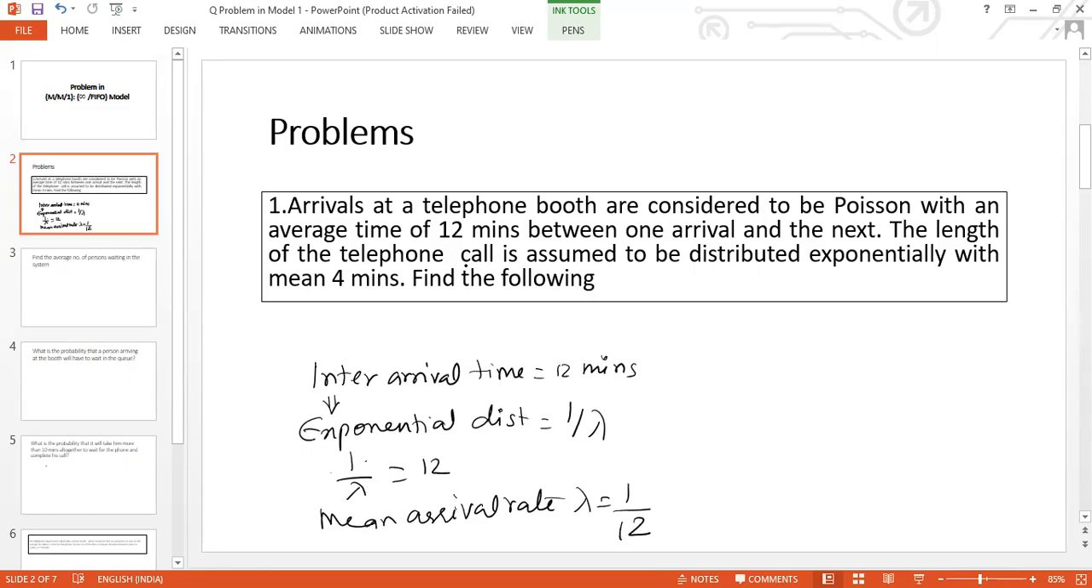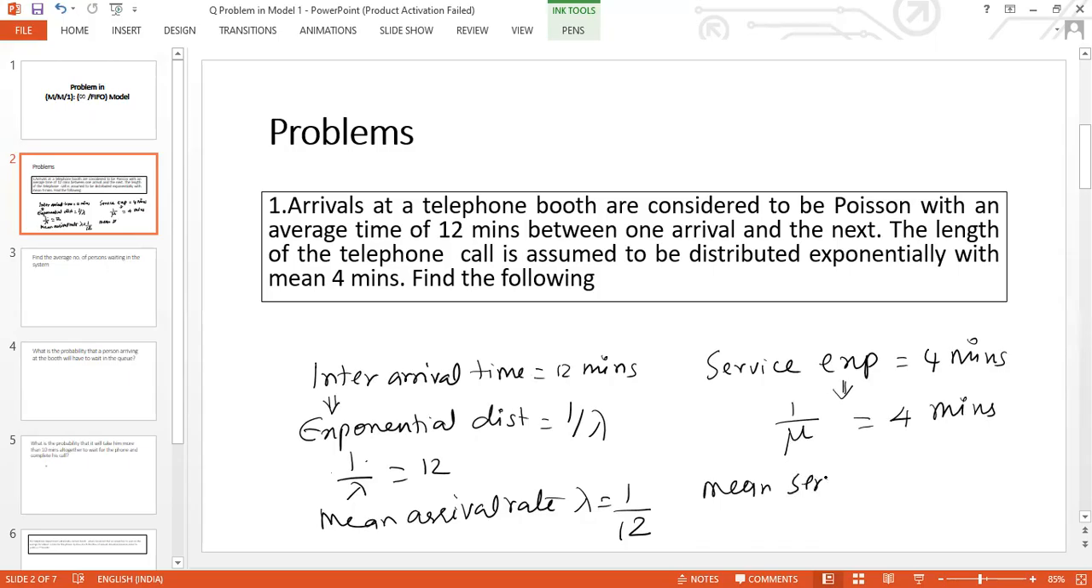Secondly, we have been told that the length of the telephone call is assumed to be exponentially distributed. That is, the service is also exponential with a mean of 4 minutes. So let us denote this by 1 by mu. This 1 by mu has been given as 4 minutes. Therefore, the mean service rate will be 1 by 4th of a minute. Now we will try to find the solution for the questions posed.